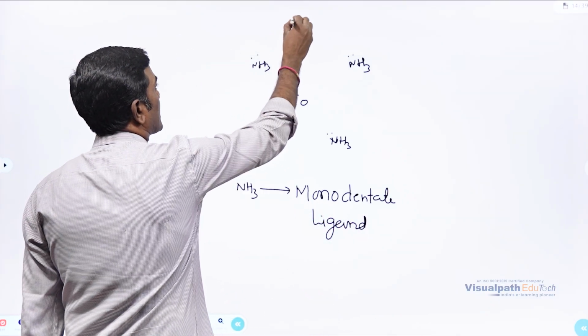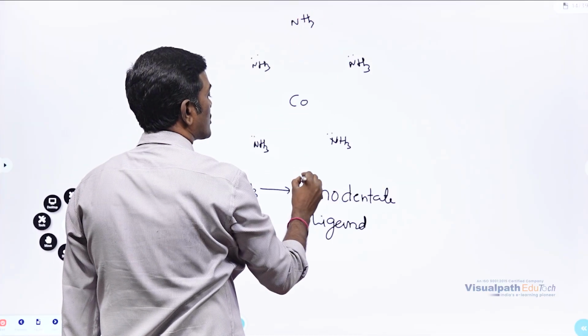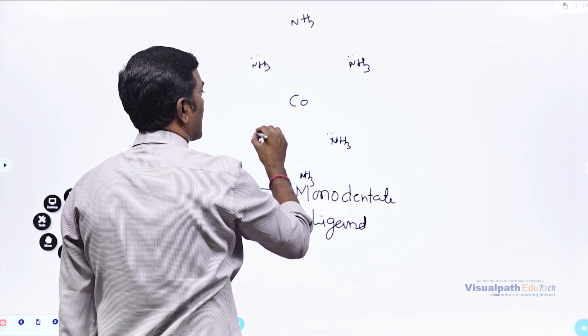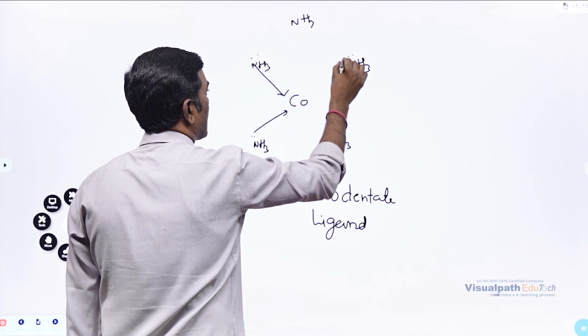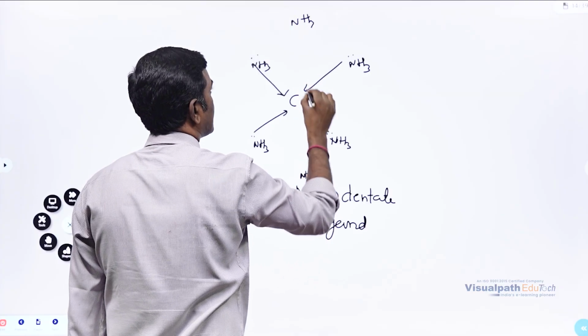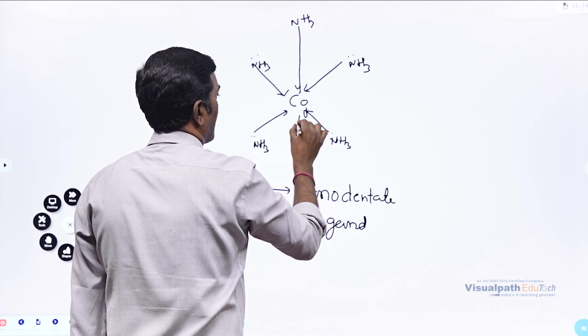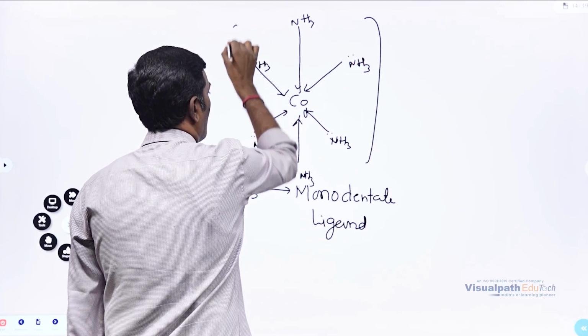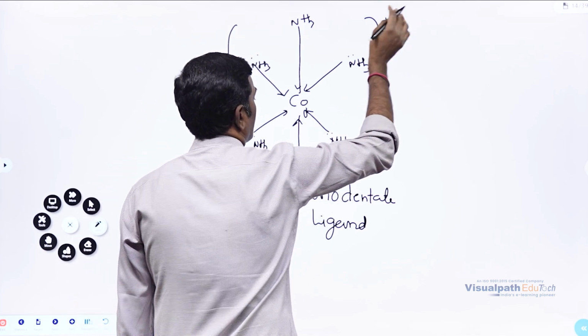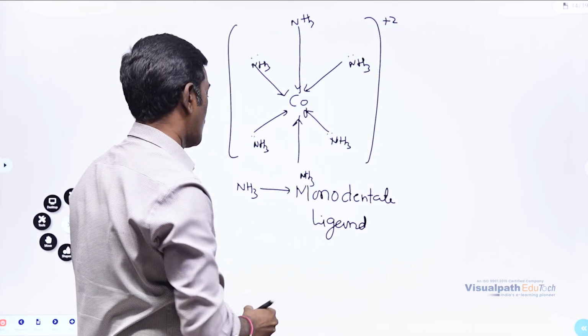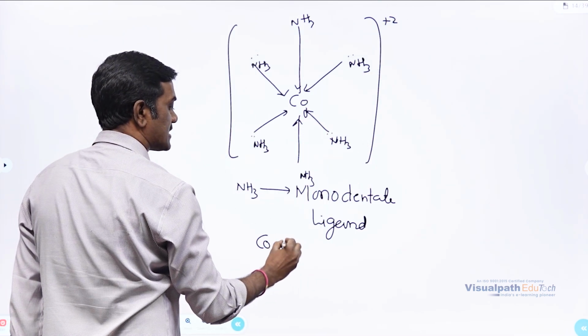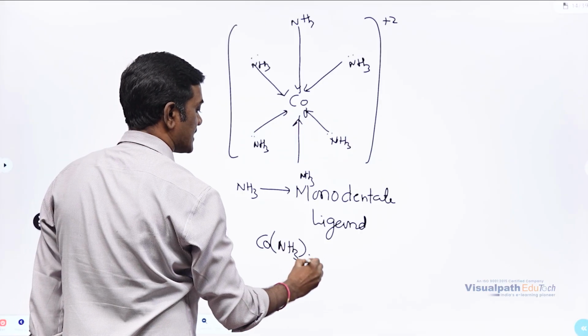So this monodentate ligand can form a complex in this way, and this is going to form a complex: Co(NH3)6 2+.